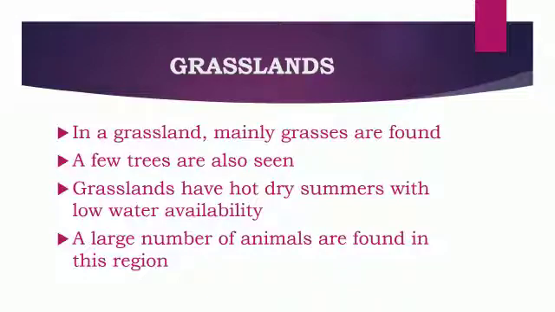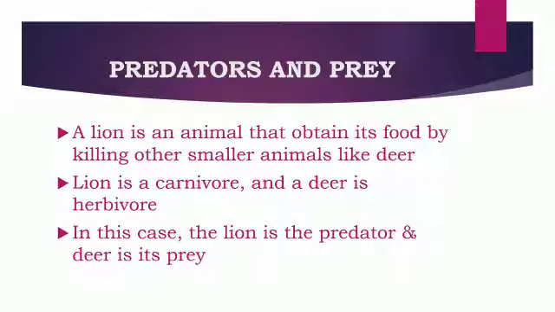Grasslands. In a grassland, mainly grasses are found, but a few trees can also be seen. Grasslands have hot dry summers with low availability of water, and a large number of animals are also found in this region. Predators and prey. A lion is an animal that obtains its food by killing other smaller animals like deer. Now here children, lion is a carnivore and a deer is a herbivore. In this case, lion is said to be the predator and the deer is its prey.